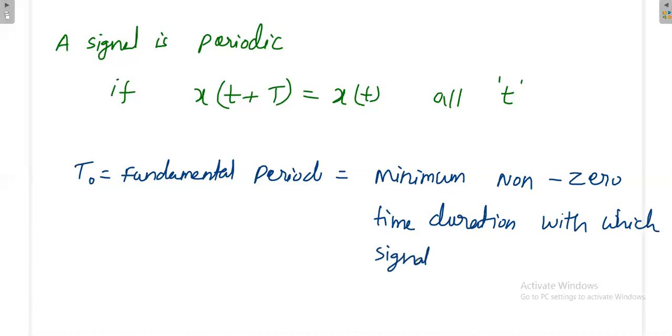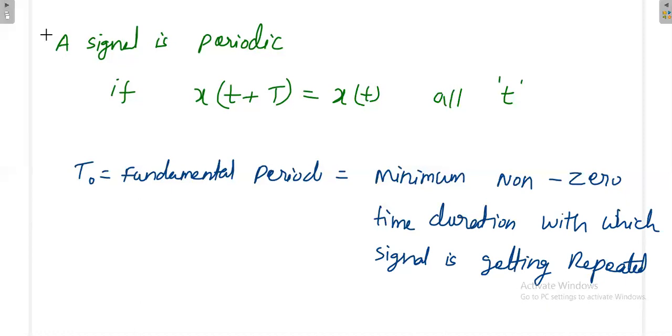Signal is getting repeated. That is the time period of this signal. Once you know the time period, you can easily calculate the frequency of the signal, that is the fundamental frequency. Once we know the fundamental period, we can calculate the fundamental frequency.